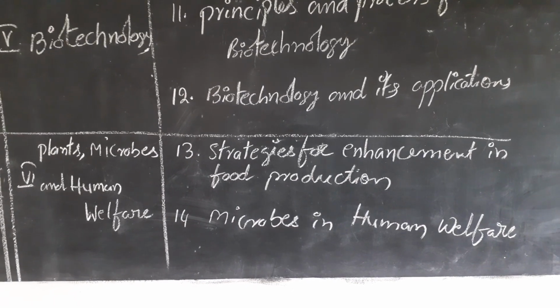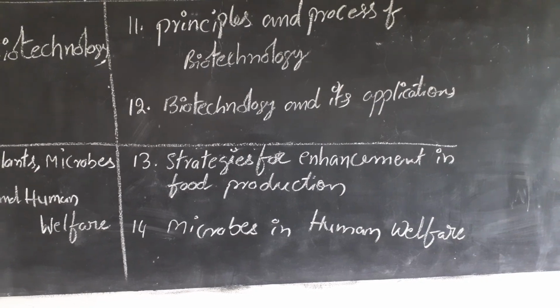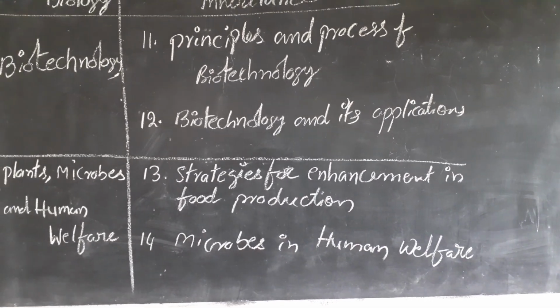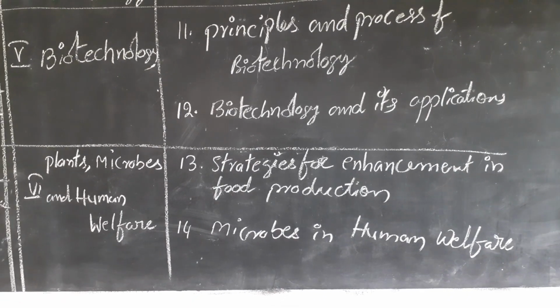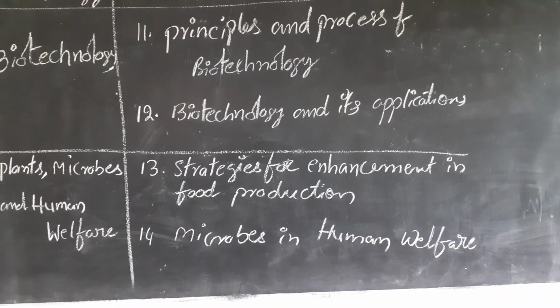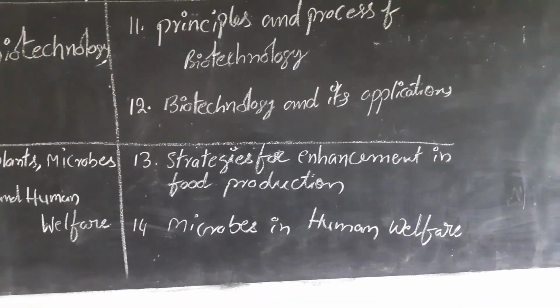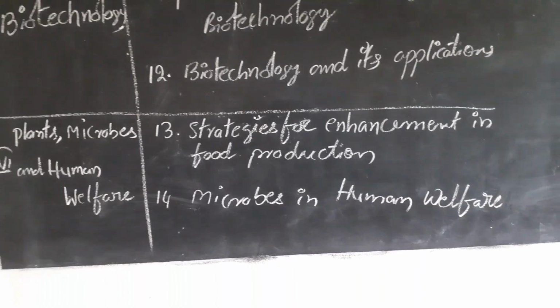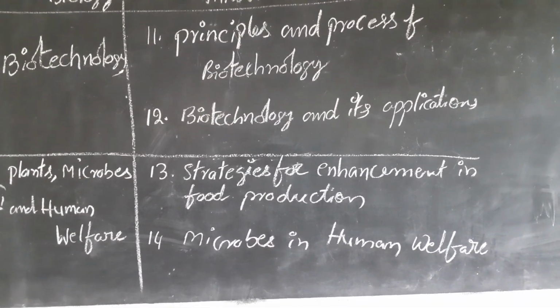And how it is useful for humans, and suppose we had not taken this type of strategies. For example, suppose the green revolution had not been taken in the past years, now there would be no food in India and the world also.